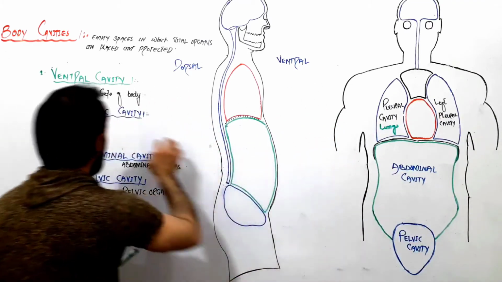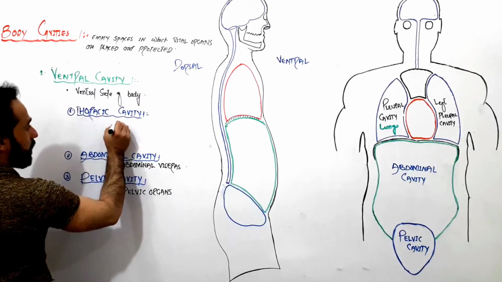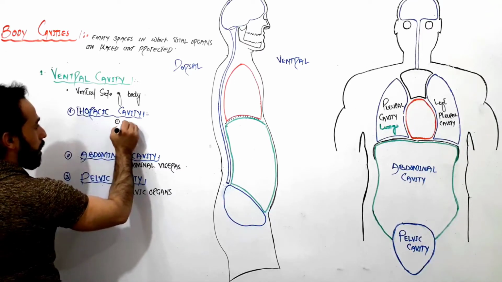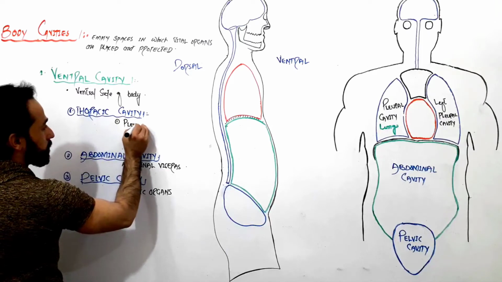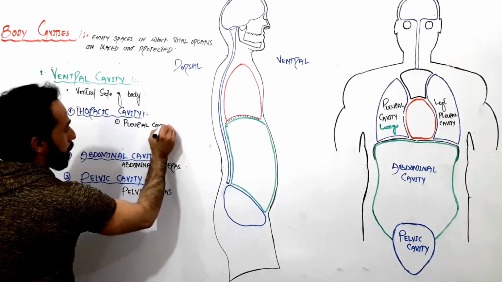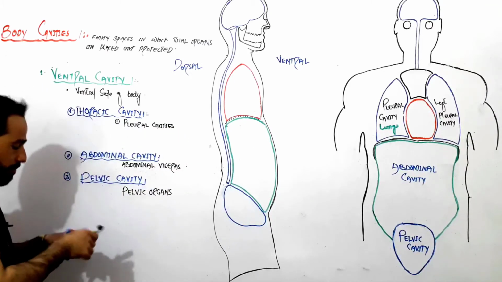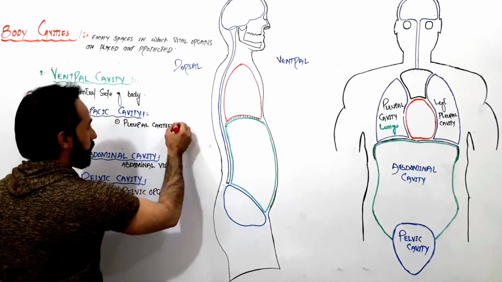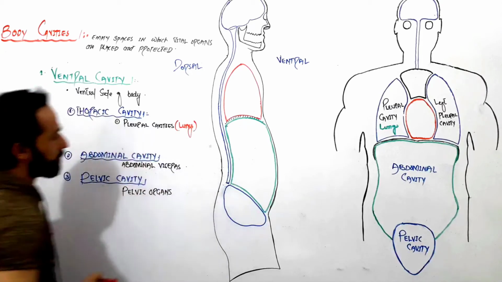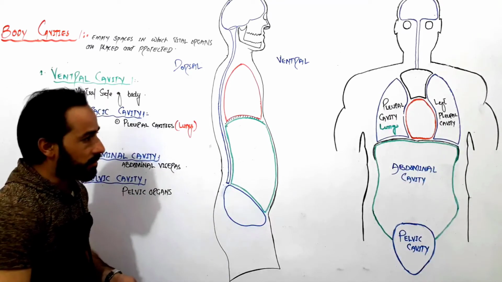Okay, so look, in the thoracic cavity we have what? We have sub cavities. Here we have other small cavities. The first one is the pleural cavity. How many pleural cavities we have? We have 2 pleural cavities. In these pleural cavities, what are located, friends? Lungs are present in the pleural cavities. Okay, the right and left pleura are present or lungs are present.